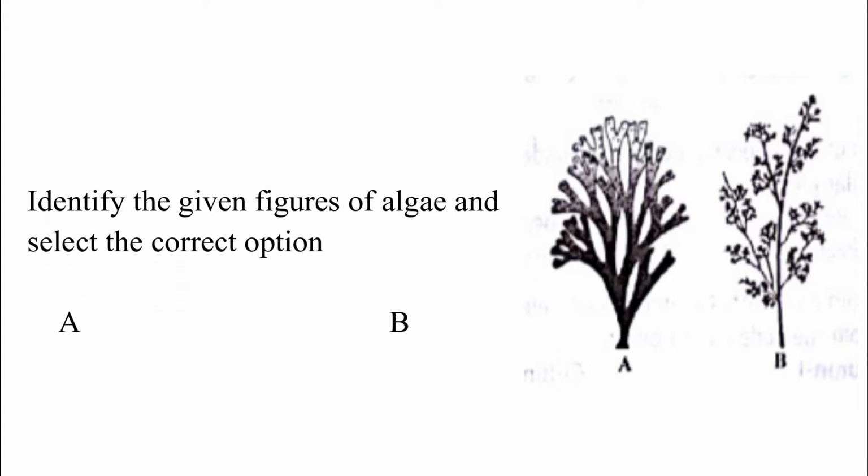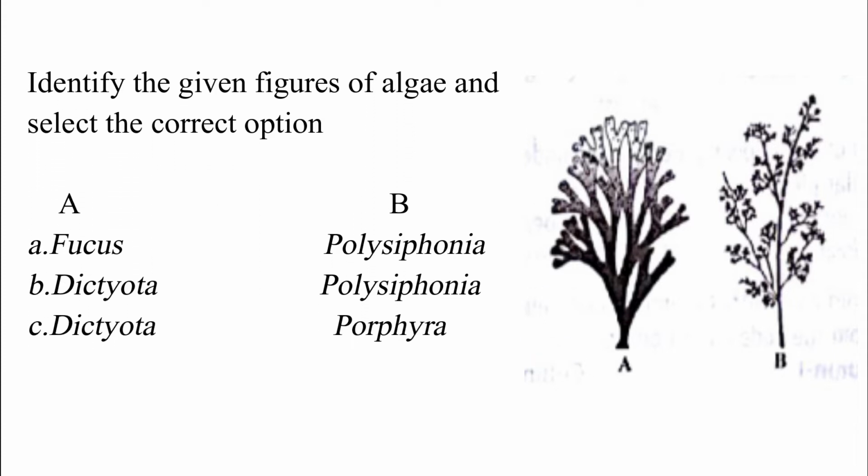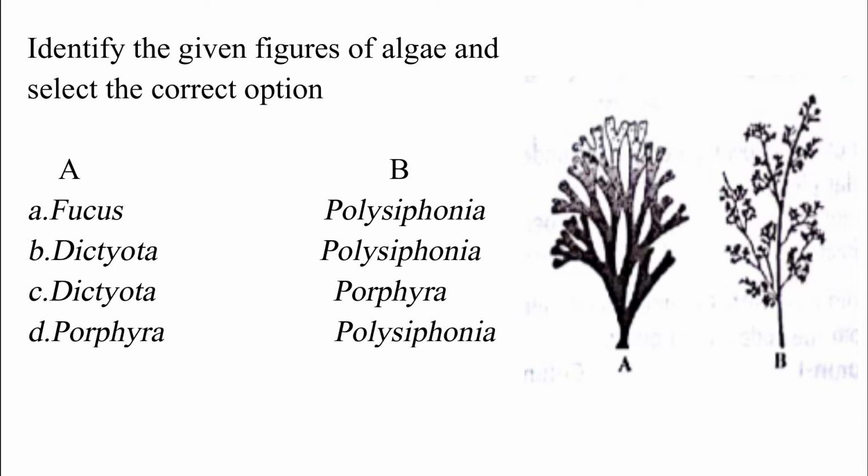Identify the given figure of algae and select the correct option. Option A, Fucus, Polysiphonia. Option B, Dictyota, Polysiphonia. Option C, Dictyota, Porphyra. Option D, Porphyra, Polysiphonia. The correct answer is option B, which is Dictyota and Polysiphonia. Figure A represents Dictyota and figure B represents Polysiphonia.